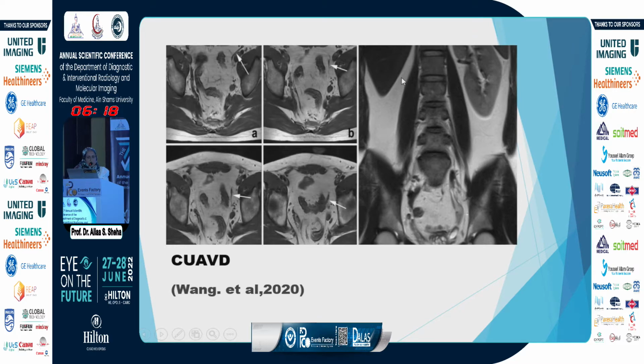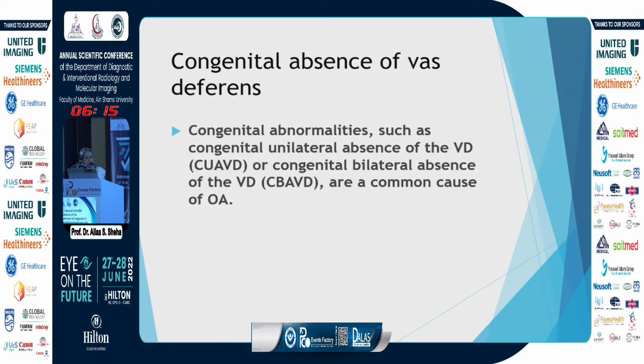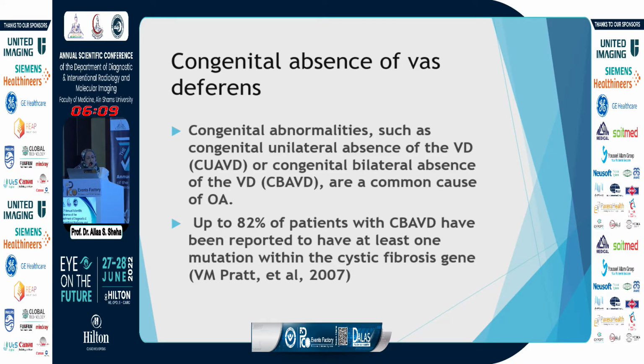Here it is agenesis. Congenital absence of vas could be unilateral or bilateral. These are a common cause of obstructive azoospermia. Up to 82% of patients with bilateral absent vas have mutation within the cystic fibrosis gene.